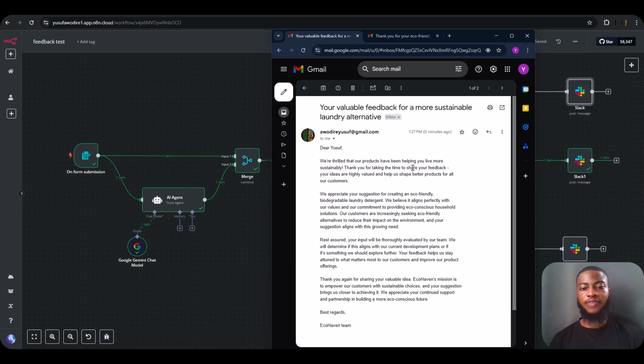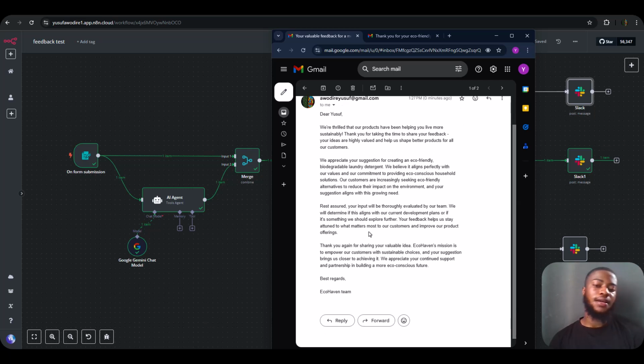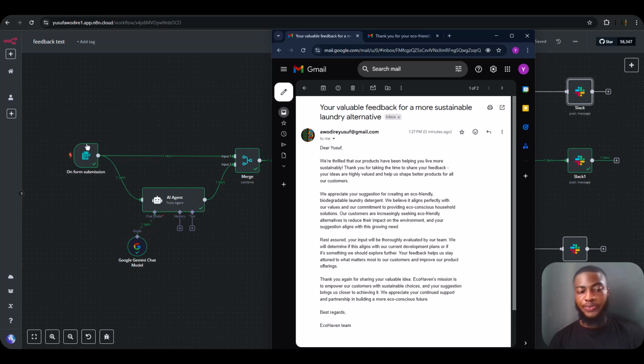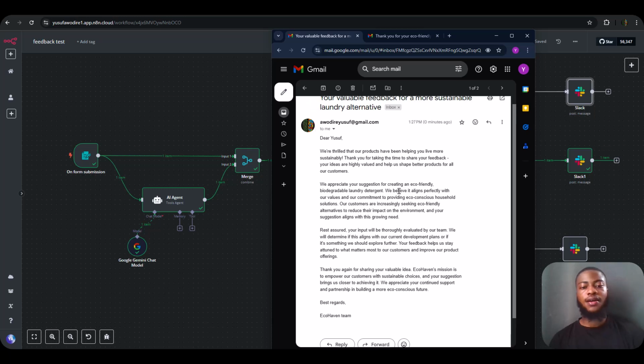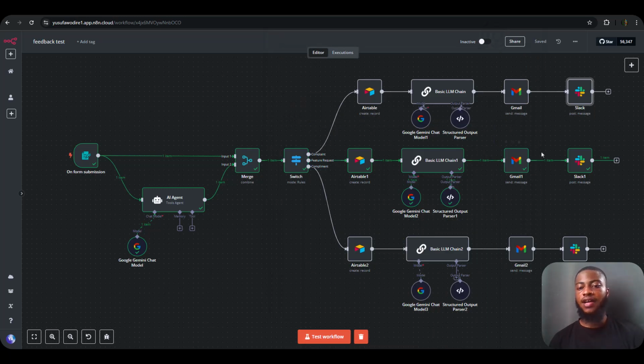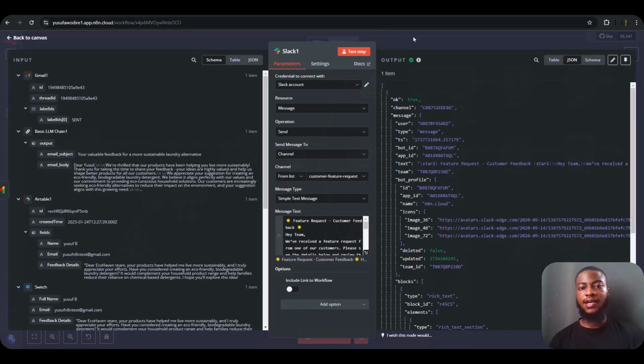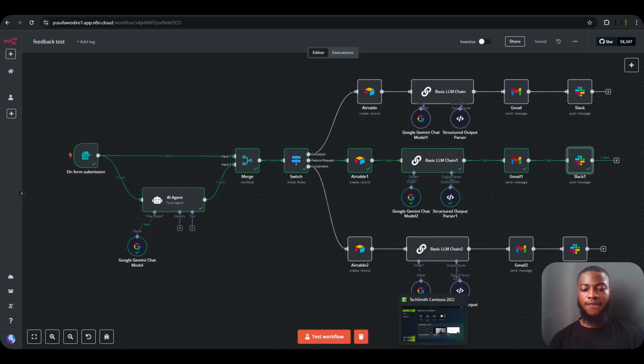We're glad that our product has been helping you most of the time. Thank you for. So it sends a personalized message replying to the sender, Dear Yusuf, which was the name, with everything that the message contains that the user needs to know. And it also notified his team on Slack. So let's check our Slack for the message.